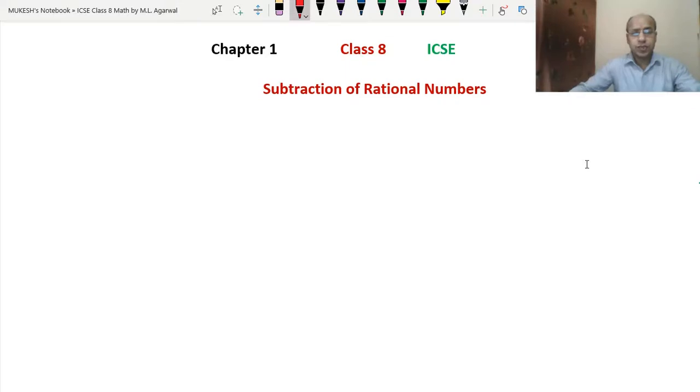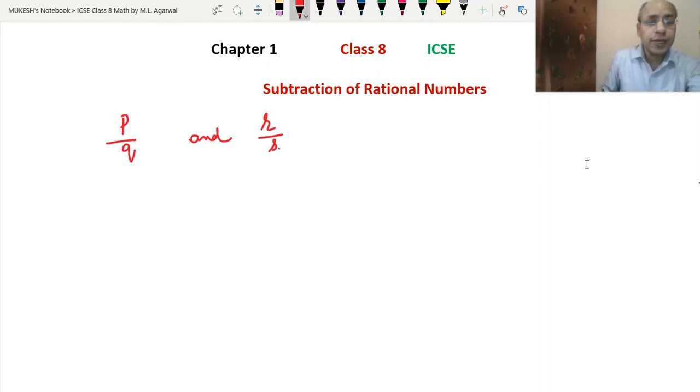Let's start. So dear students, today we will do the subtraction of rational numbers. In the last videos, we studied the addition of rational numbers and the different kinds of rational numbers. Now we will study the subtraction of rational numbers. Subtraction means minus. So let's say we have two different rational numbers: one is p upon q, and the other is r upon s. We need to subtract them.